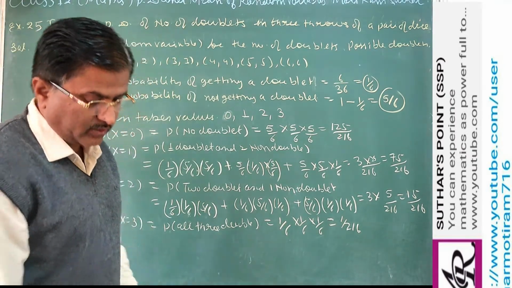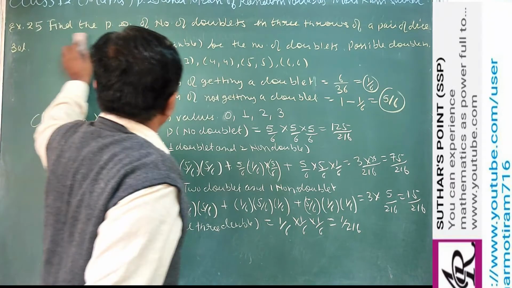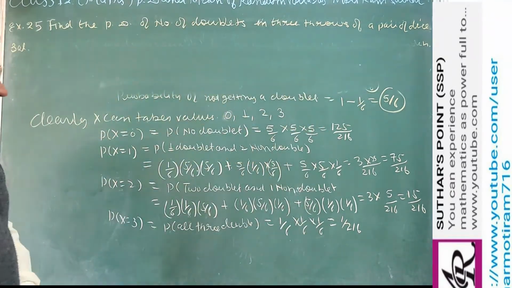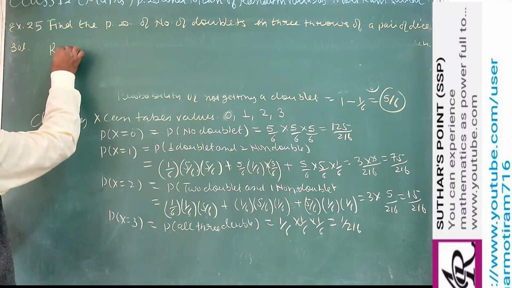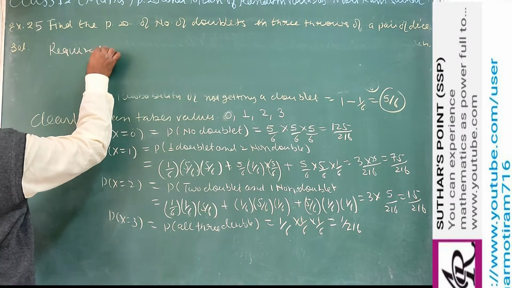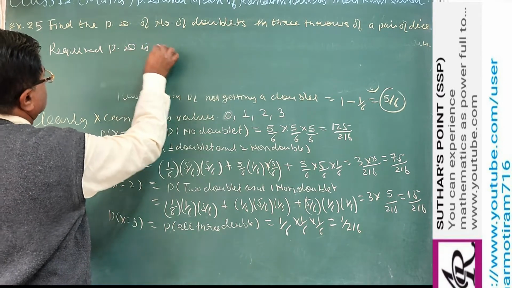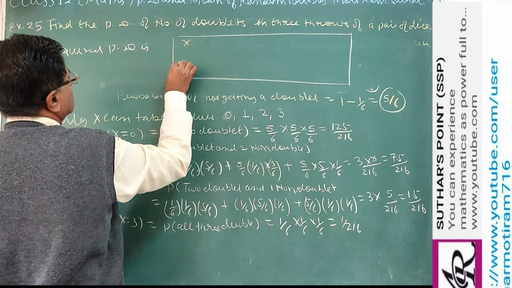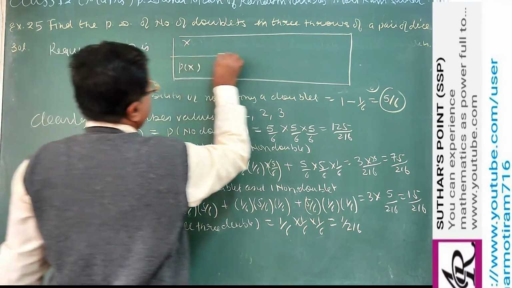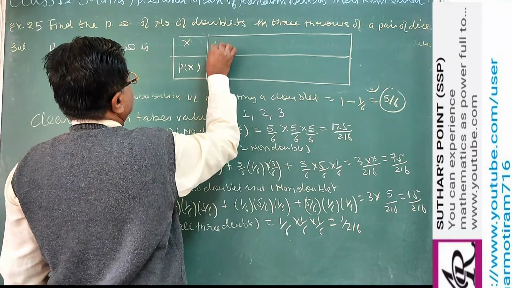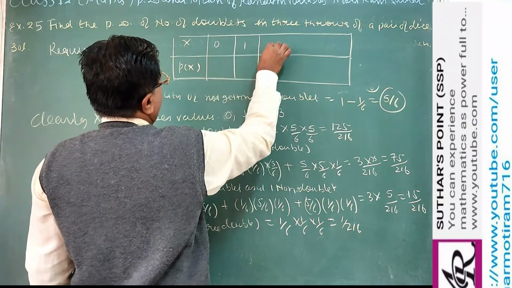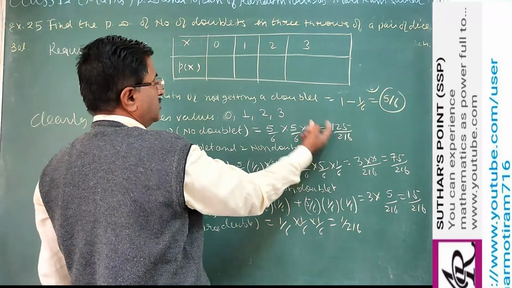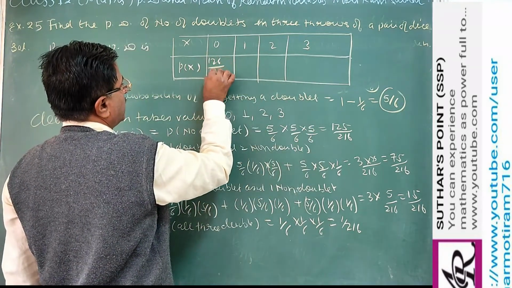Now we have to write the required probability distribution. The required probability distribution will be given in tabular form, with X and P of X. X is 0, 1, 2, 3.